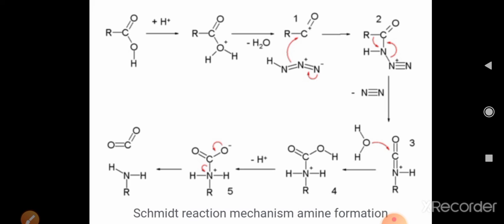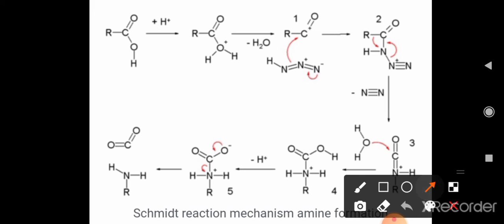In the next step, the hydrogen which is bonded with oxygen, this oxygen-hydrogen bond breaks down and hydrogen is given out, that means deprotonation takes place, and the bonding pair is acquired by oxygen, which now carries a negative charge.